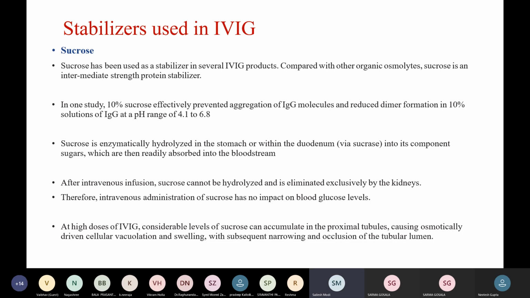Sucrose is enzymatically hydrolyzed in the stomach or within the duodenum via the enzyme sucrase into its component sugars, which are then readily absorbed into the bloodstream. However, after an intravenous infusion, this cannot happen and sucrose is eliminated exclusively by the kidneys. Therefore, after an intravenous administration of sucrose, it has no impact on blood glucose levels. At high doses of IVIG, considerable levels of sucrose can accumulate in the proximal tubules of the kidneys, causing osmotically driven cellular vacuolation and swelling, with subsequent narrowing and occlusion of the tubular lumen.